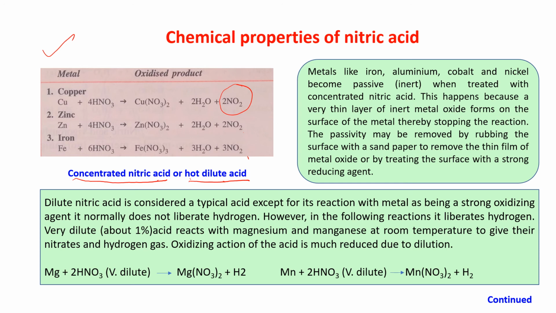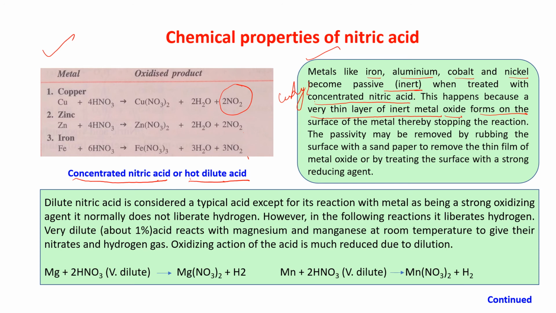Okay. Now come here. Metals like iron, aluminium, cobalt and nickel become passive, that is inert, when treated with concentrated nitric acid. Why? This happens because a very thin layer of inert metal oxide, iron oxide, aluminium oxide, whatever it may be, forms on the surface of the metal, thereby stopping the reaction.